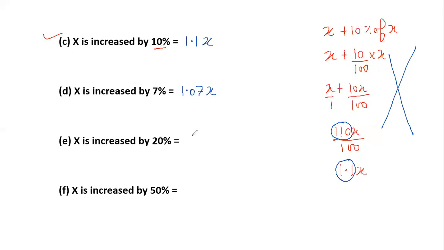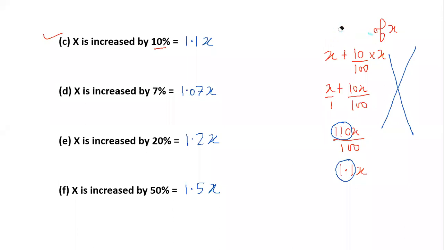Now when something is increased by 20%, I can say 100 plus 20 is 120. And when I divide by 100, I'll get 1.2X. Similarly, if something is increased by 50%, I'll say 1.5 times. So you should directly know the factors by which you should multiply them. So I hope, guys, this is clear.